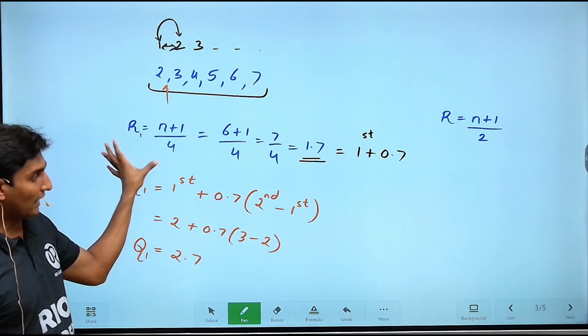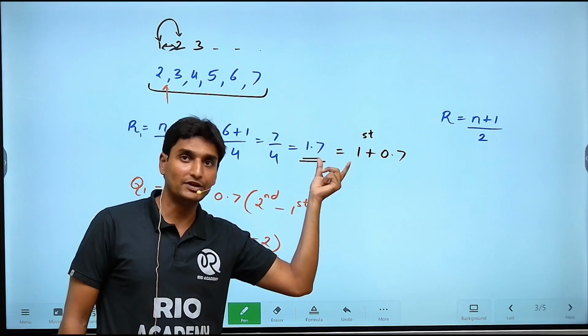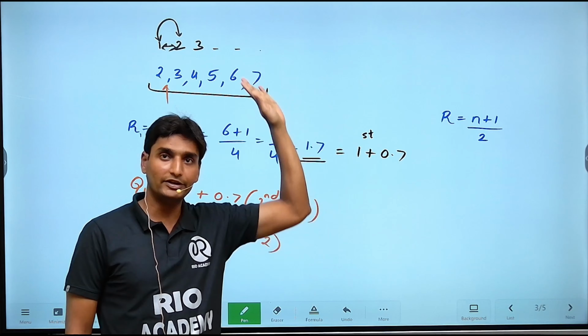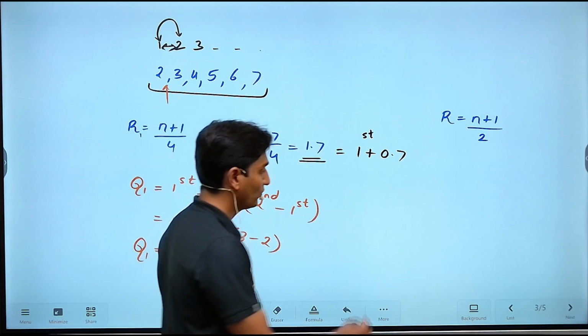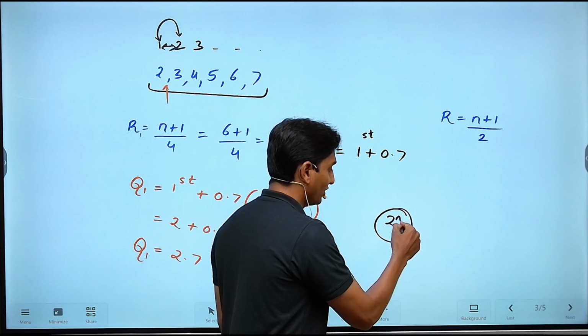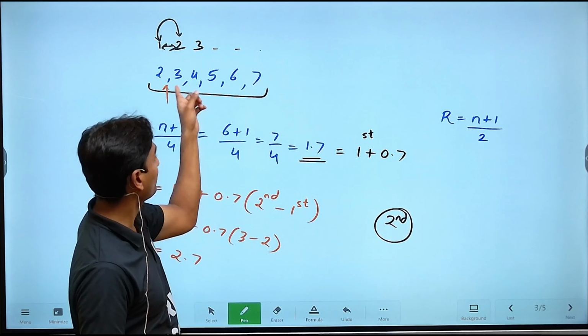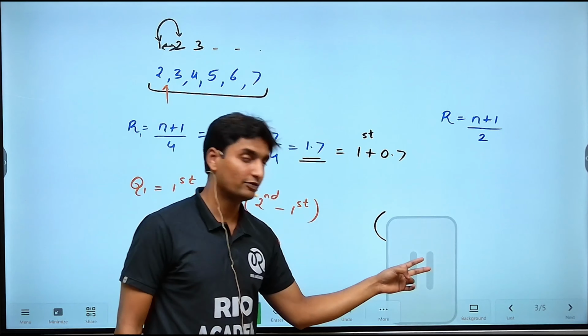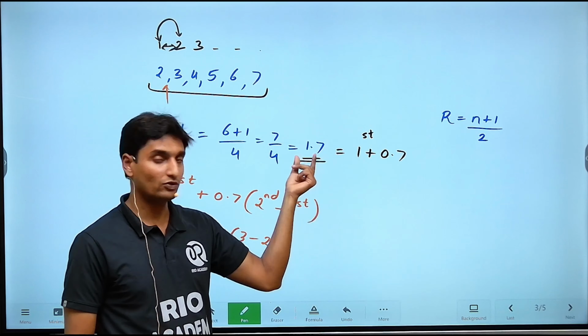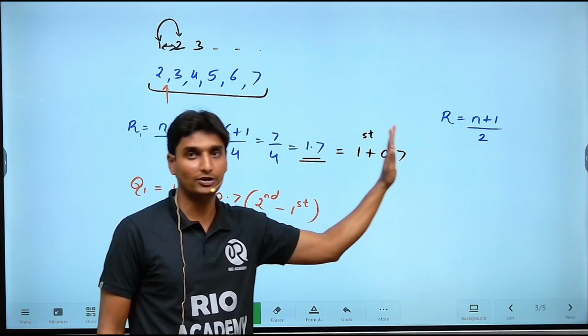Okay, so in the rank calculation, if this is a whole number, you can directly take out the value. Suppose your rank was 2, it means what? Second position. So what is the element at the second position? 3. That would have been your first quartile, but in fact it is on a decimal basis. You have to divide it out.